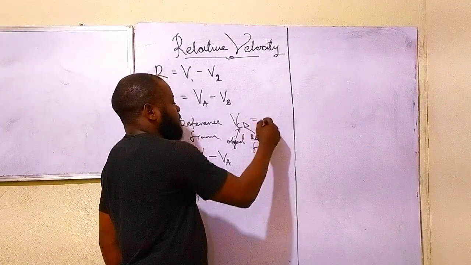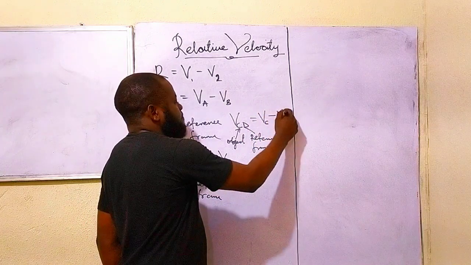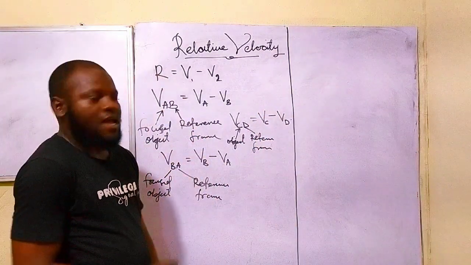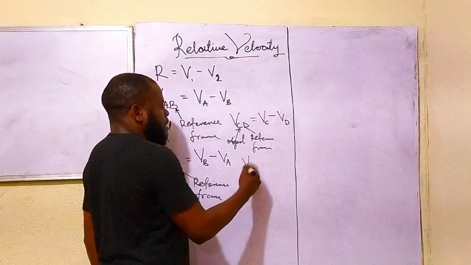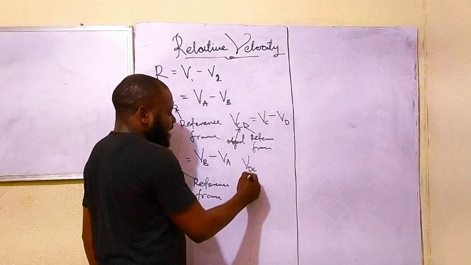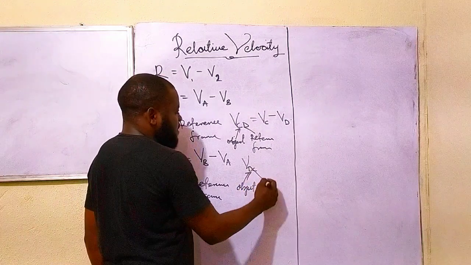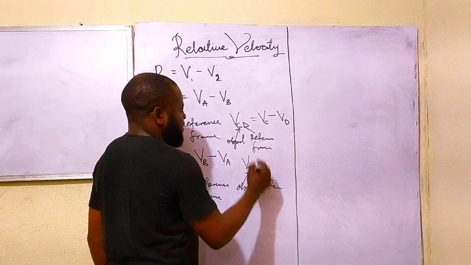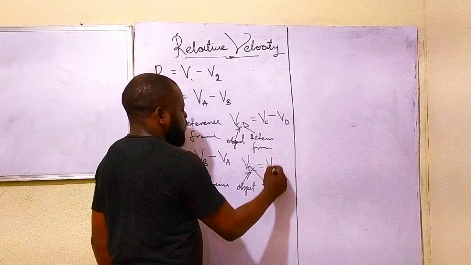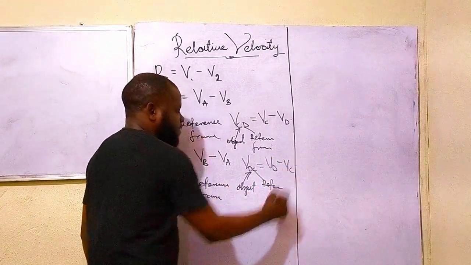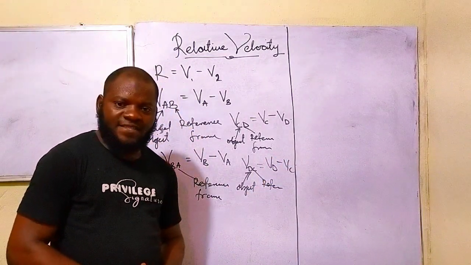So, the relative velocity is going to be VC minus VD. And if I'm looking for VDC, that means that D is the object, and C is the reference frame. And this is equal to VD minus VC. Do you understand that now?